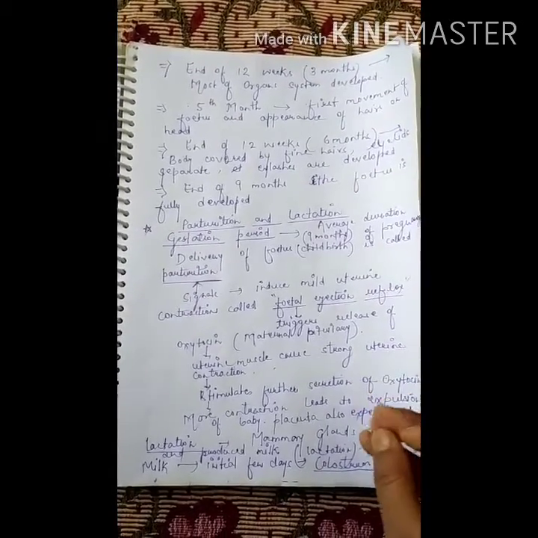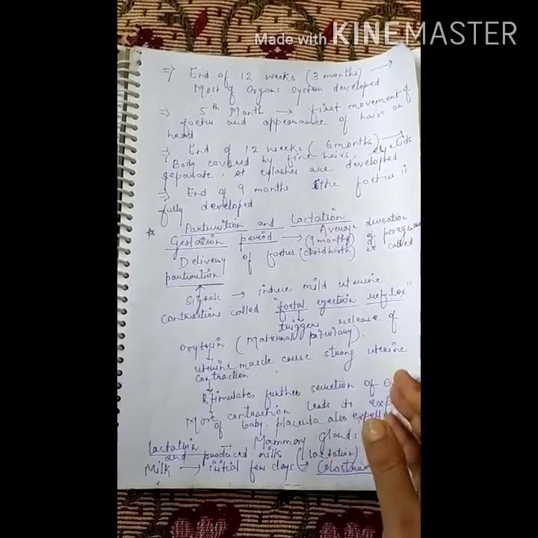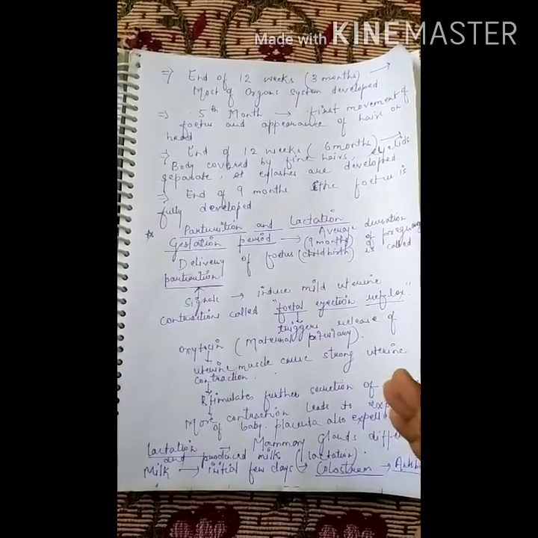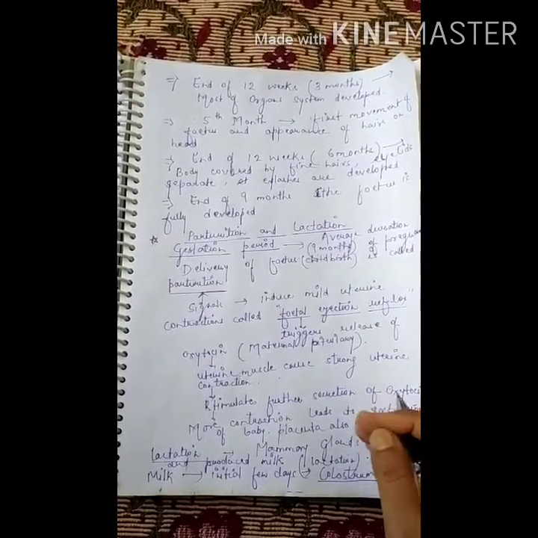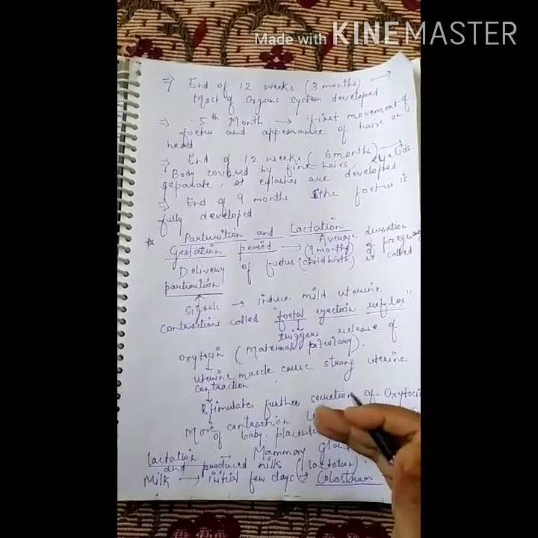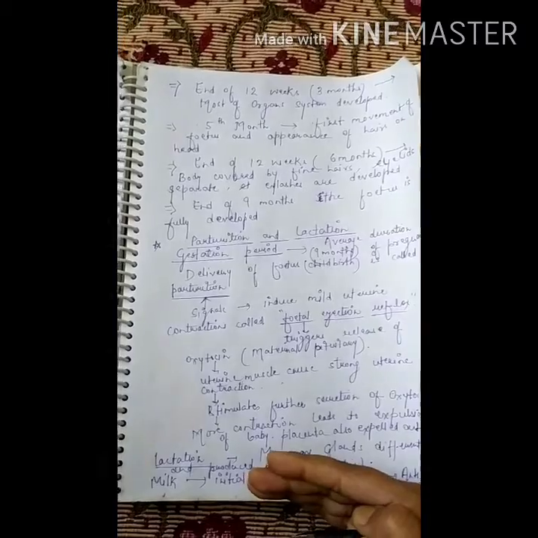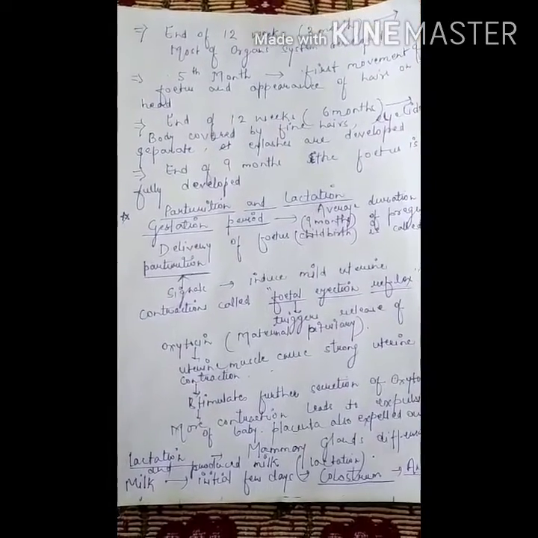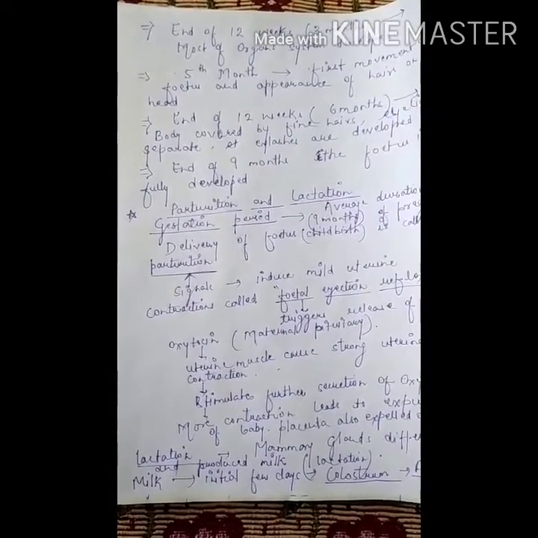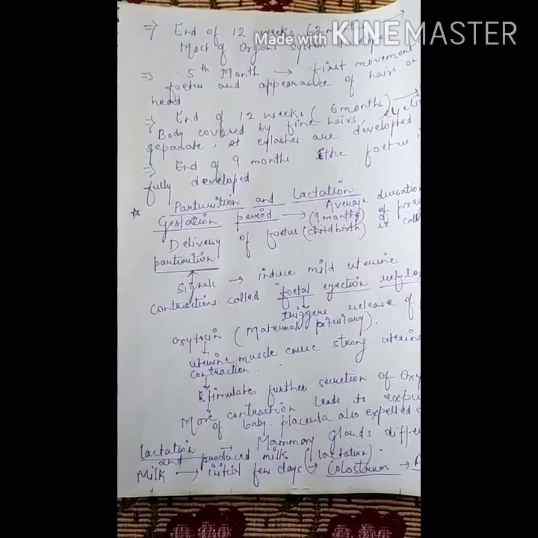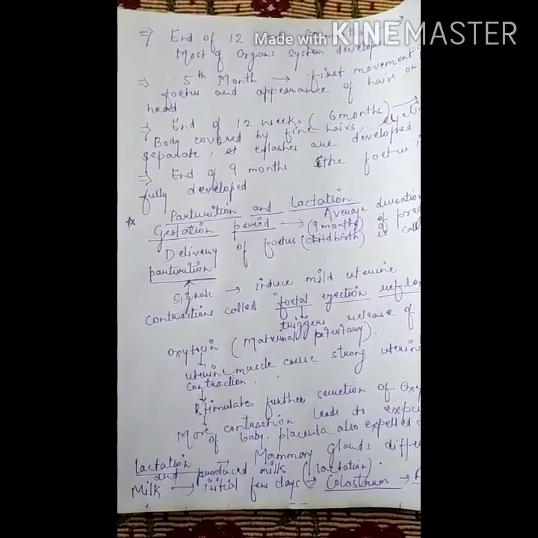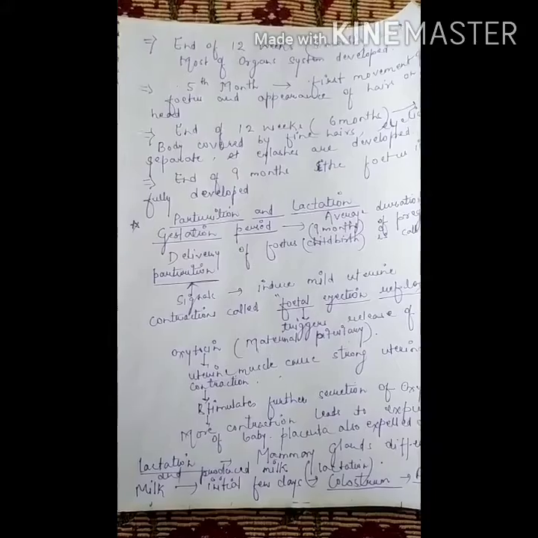It carries many antibodies that are useful for the newborn baby to fight against various types of diseases.